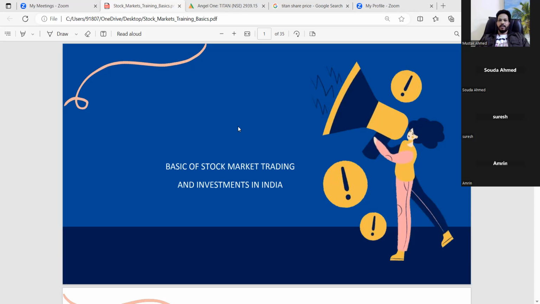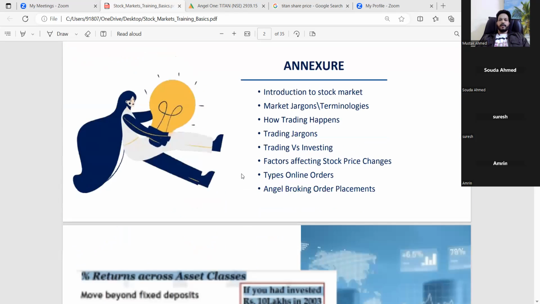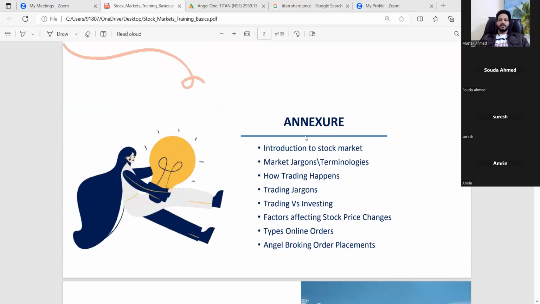Without the stock market, no company will work in India. There are around 5,000 companies listed, big IT giants and companies from different sectors, listed in this market. So this is the basics which I am going to explain today: the introduction and the market terminologies, and